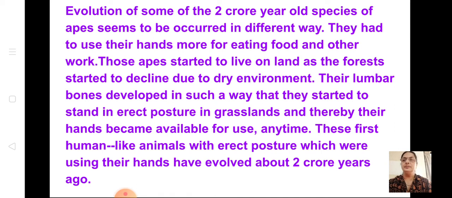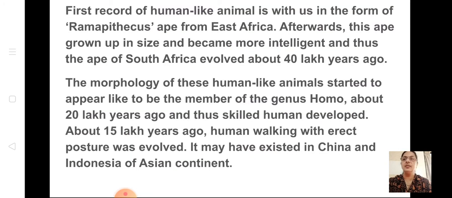Then the first record of human-like animals. I have given you some important points. Ramapithecus ape is important. The first record of a human-like animal we have is in the form of Ramapithecus ape from East Africa. Afterwards, this ape grew in size and became more intelligent, and thus the ape of South Africa evolved about 40 lakh years ago.